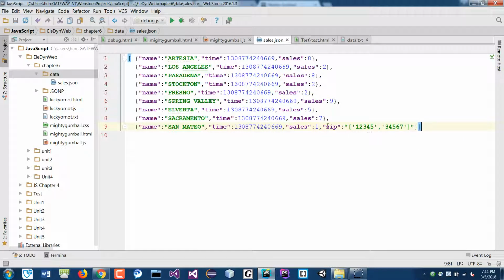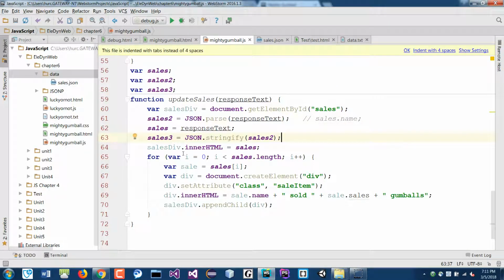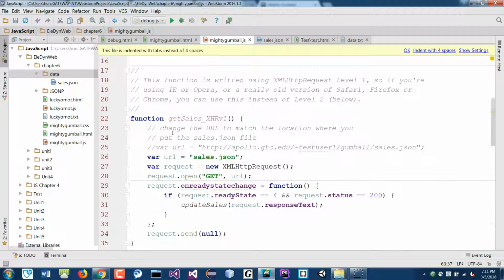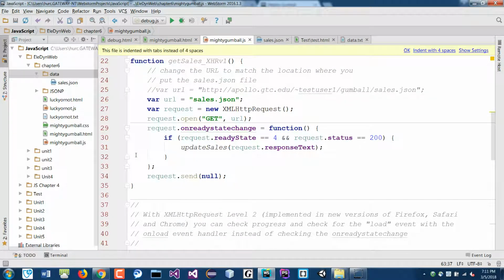Okay, so I just added another parameter because zip here has an array. So you're not limited to just one layer. You can go as deep as you want. Sometimes it's much harder to do this way in JSON. So usually you would do it in an object method here because it's easier to do in an object.